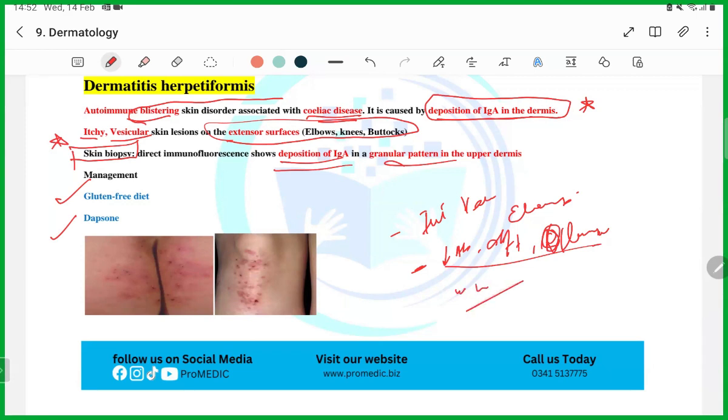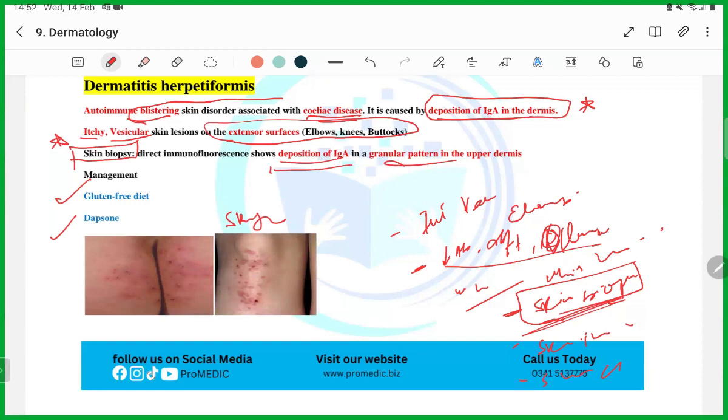The other thing they will ask you is what investigation you will perform. So guys, investigation will be skin biopsy. Anything written other than skin biopsy, don't tick it, because they will give you so many confusing options, like skin scraping or something else. Please don't select any of it. Only select skin biopsy. And they will ask another thing: on skin biopsy, what will you see? Deposition of IgA.